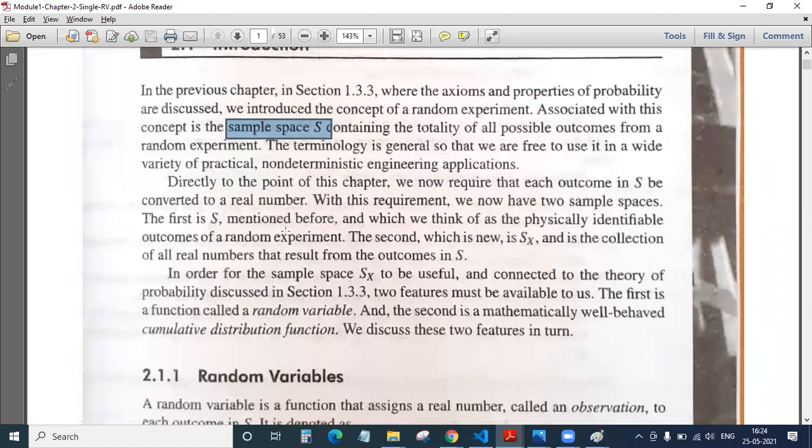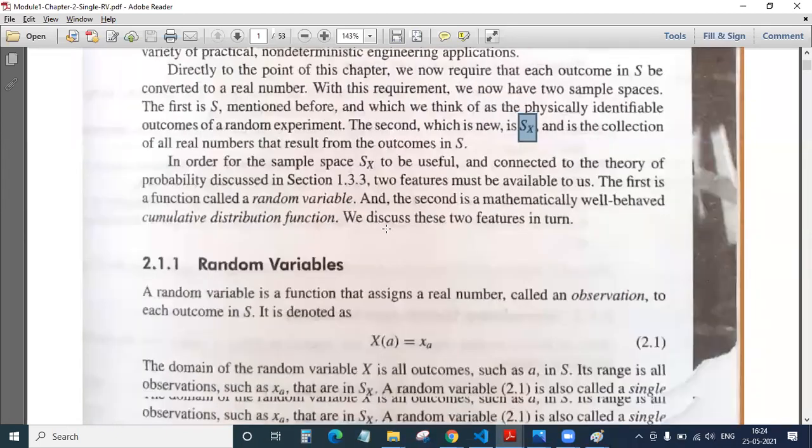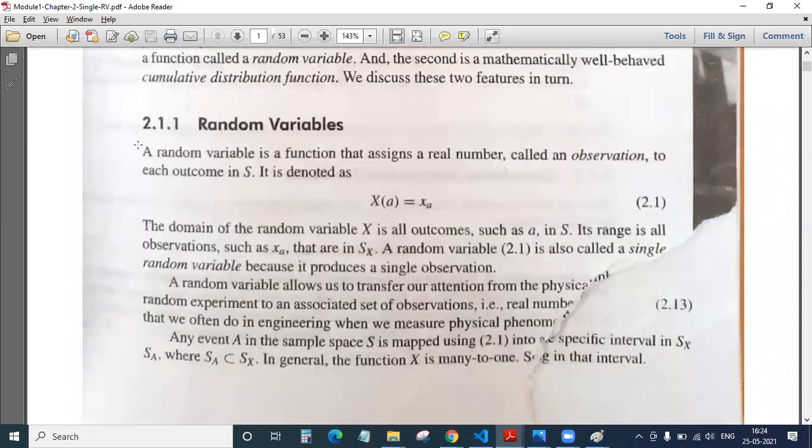Okay. Now, say for example, we have 2 sample spaces. Then we name it with the help of the suffix. So this is my suffix. Sx is one sample space and Sy or something like that could be the other sample space. Okay. Now going ahead, what is a random variable then?